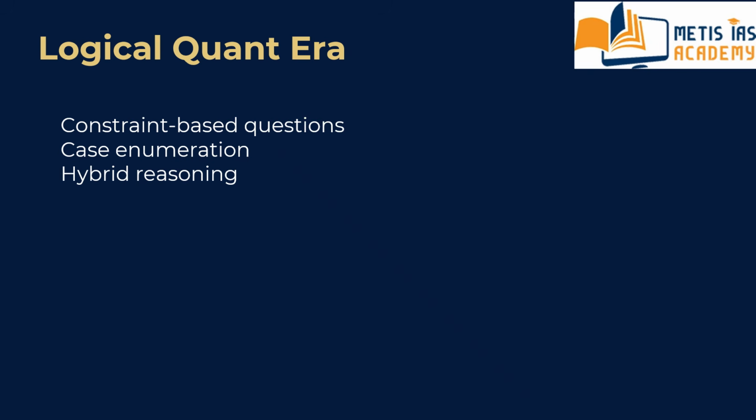The modern CSAT paper focuses more on number system patterns, constraint based questions, logical counting, and hybrid reasoning. The difficulty did not increase because mathematics became harder.